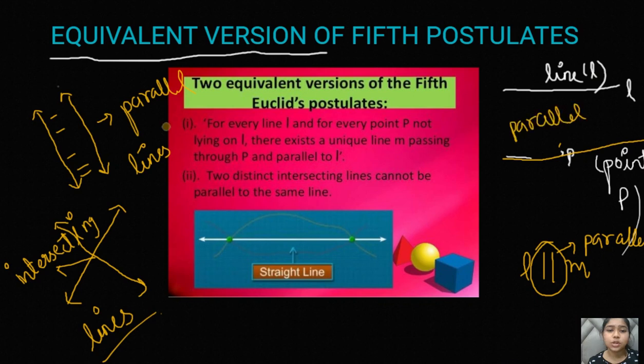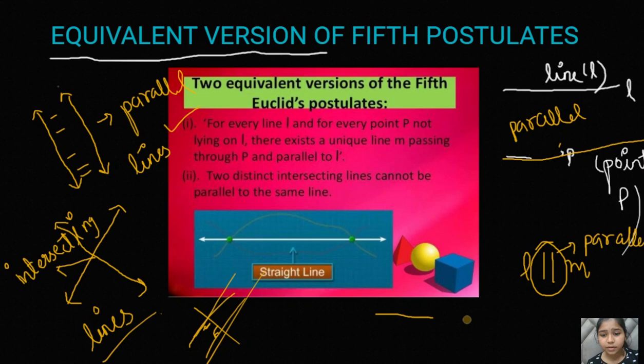Why is this an equivalent version of the fifth postulate? In the fifth postulate we also learn about this parallel system, that if the sum of the angles equals 180 degrees, then the lines are always parallel to each other. Now, two distinct intersecting lines cannot be parallel to the same line.